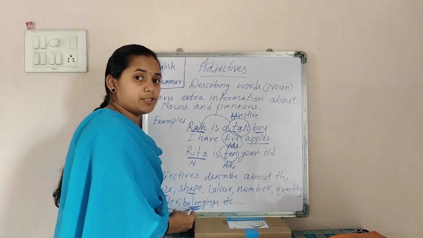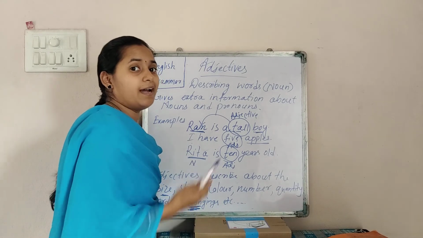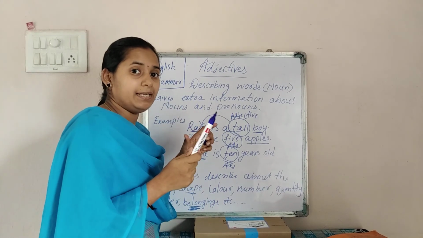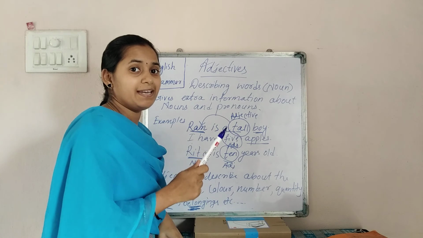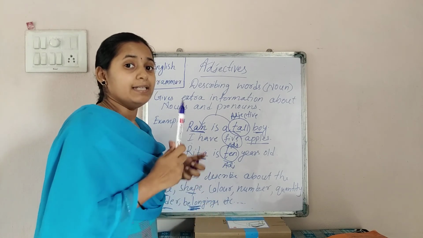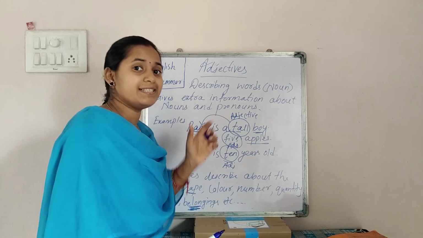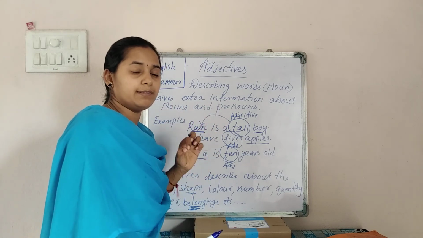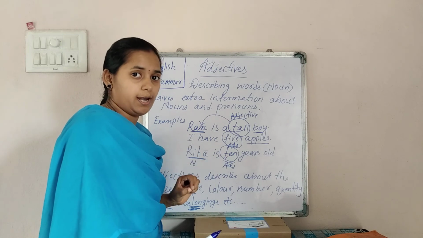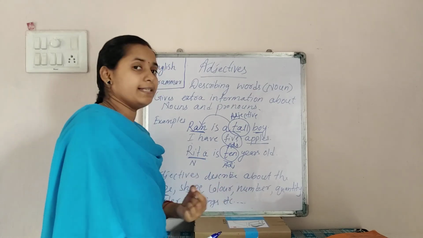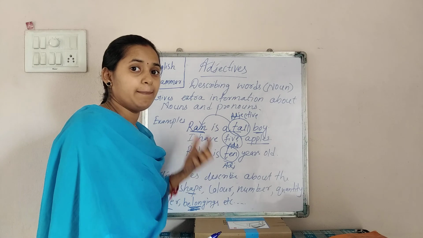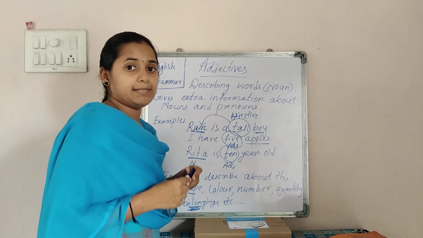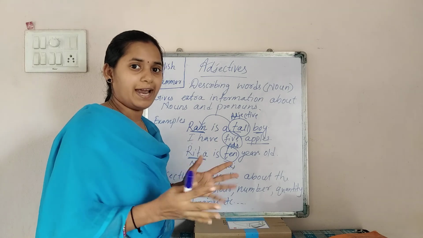Okay. Next is what? Adjectives can also be like belongings. If I am saying that this is my pen, so here I am saying the word my. Okay. So this pen is mine. Or if I am saying that this is my pen, the word my is describing the pen and shows the belonging of this particular thing. Yes or no? So that's why this is called belongings, which is also a describing word. Okay. So these are the examples. So next class we will discuss your types of adjectives. Okay.